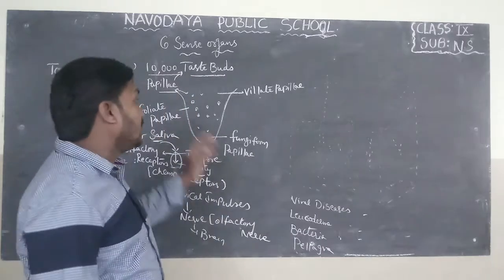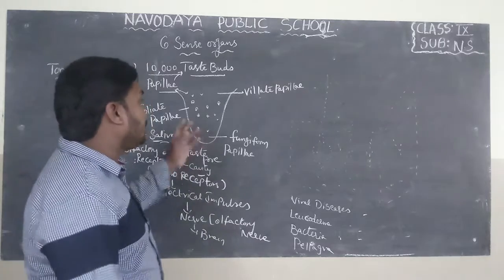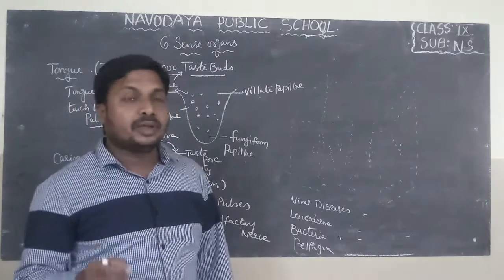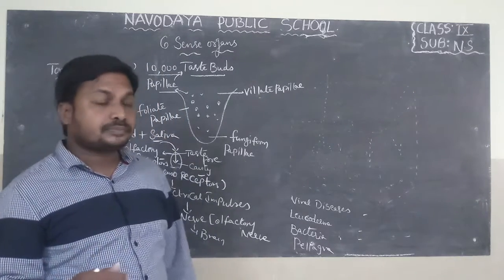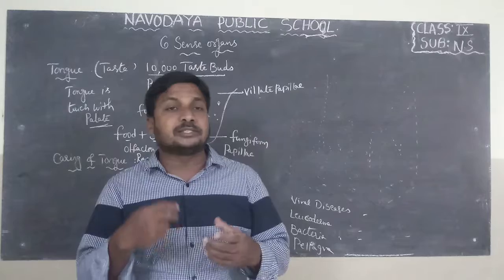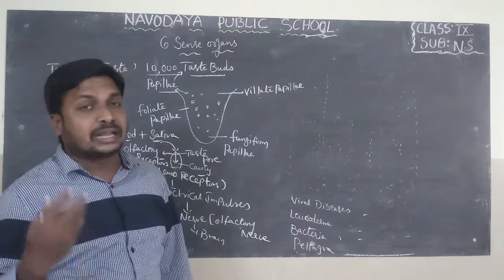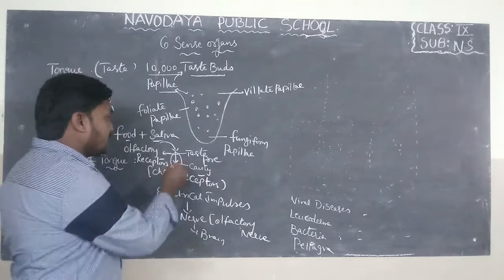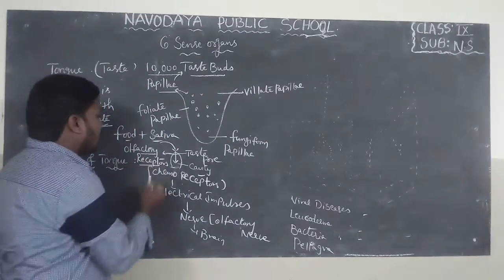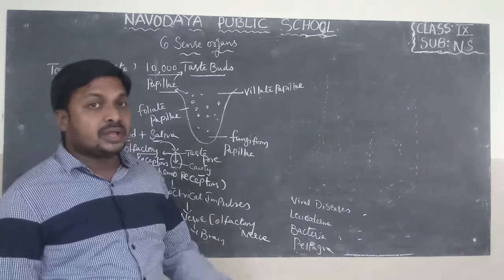The tongue consists of 10,000 taste buds. These taste buds are present in small eruptions in the tongue known as papillae. Each taste bud consists of a taste pore, a hole, and a cavity inside the taste bud. When food is chewed with the teeth and mixed with saliva, the food turns into liquid form. The liquid portion of food enters the taste buds through the taste pore. At the entrance of the taste pore, we can find receptors known as olfactory receptors or chemoreceptors.